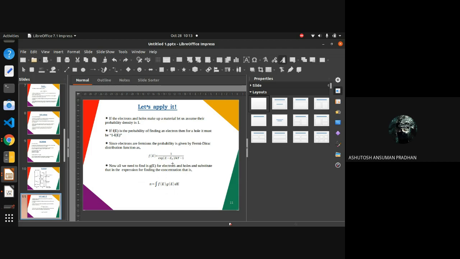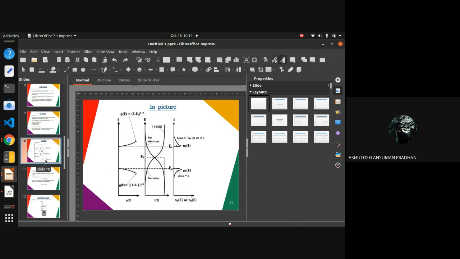But when electrons assume a probability of F of E, the holes must assume a probability of 1 minus F of E, because both of them combine to give us 1. So except the first one, the second one will be 1 minus probability of the first one, right? So here, the concentration will be given by the product of F and G integrated over dE. That's what we just discussed in this graph.